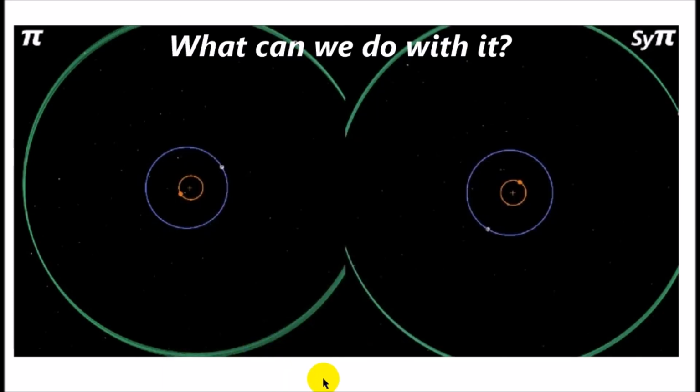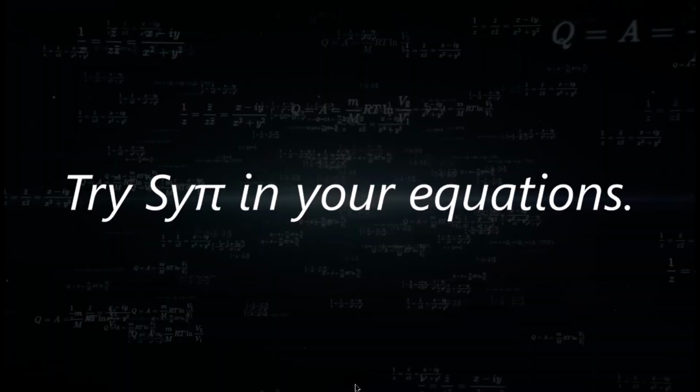So what does this all mean, and where do we go from here? Well, there's so many equations that involve pi. I didn't want to just try to replace pi without having some sort of mechanism to handle that transition. That's why we called it SciPy. And we need people to try SciPy in their equations, try the method, just experiment with it and see what we can find and see if it produces interesting results. If it fixes problems, if it creates problems, there's so many questions that this whole thing creates.